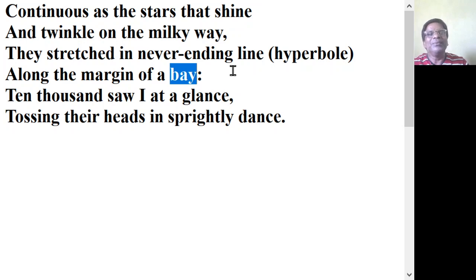So how can you think that the lake had a bay? The lake is a water body, and at a corner of the lake, if the daffodils are there, then obviously that corner has entered into the landmass.